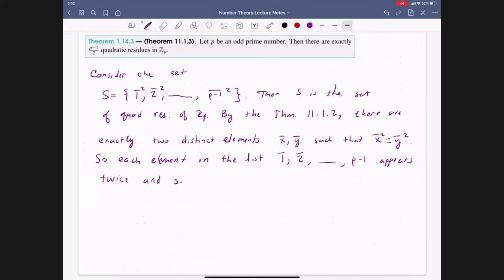And so the cardinality of S is going to be p minus 1, because the integers modulo p minus 0 is p minus 1 elements. And now we remove the double counting, we have over 2. And so we are done. So that's a shorter and nice proof of this. So now we have another argument for showing that we have exactly p minus 1 over 2 quadratic residues for the integers modulo p.